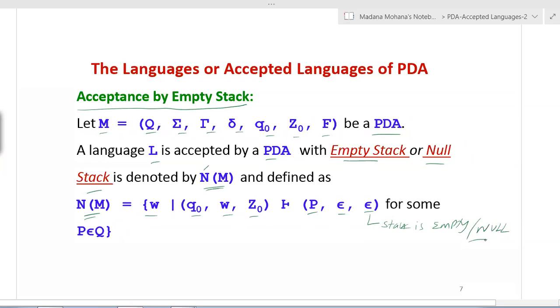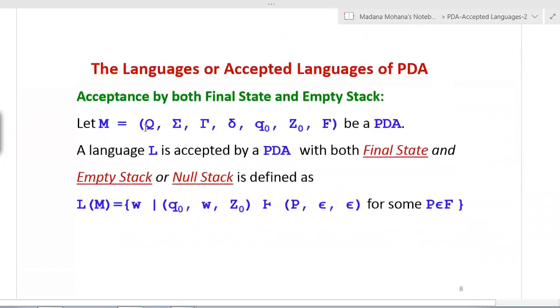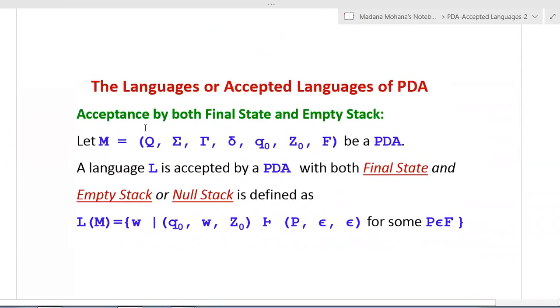Then P is simply some state, whether final or non-final, we do not bother. So here simply some P belongs to Q. Earlier P belonging to F was there, now some P belongs to Q. So now compulsorily the stack should be empty. Then only this condition is satisfied. That is acceptance by empty stack.